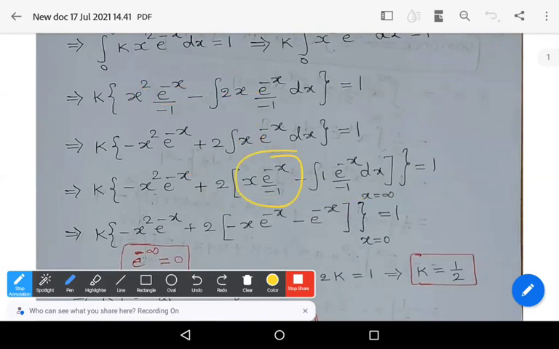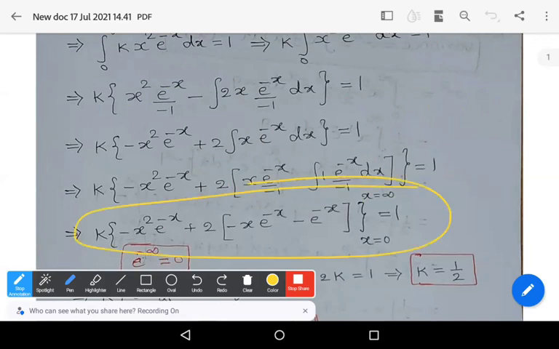So x e power minus x by minus 1, minus 1 into integral e power minus x by minus 1 dx. Here this 1 is from f dash of x. F dash of x is equal to 1 because f of x is equal to x. That's it. By simplifying, we get this finally.